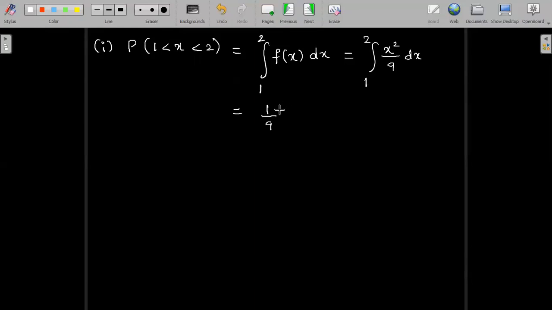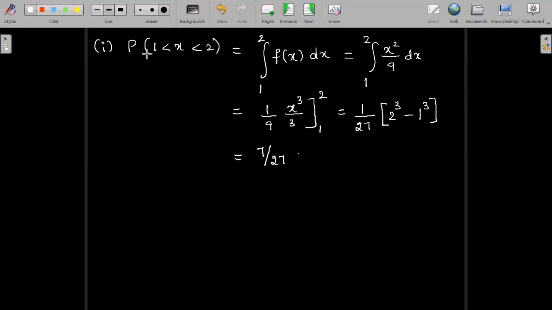This will be x³ divided by 3 between the limits 1 to 2, and I have 1 divided by 27, upper limit 2 cubed minus lower limit 1 cubed, which gives 8 minus 1, so 7 divided by 27, 7 by 27.